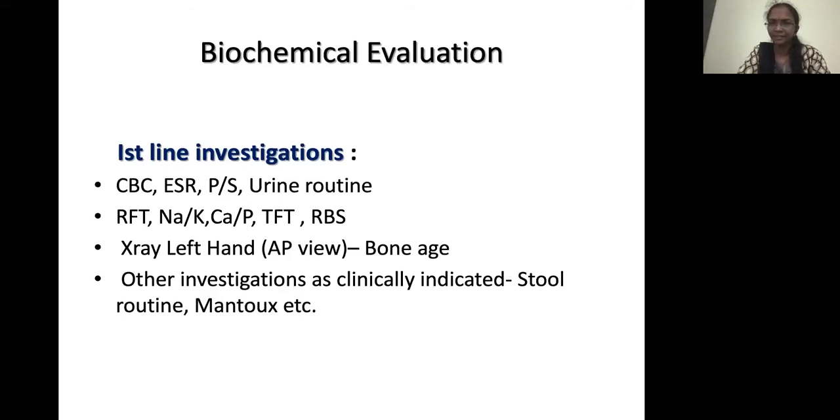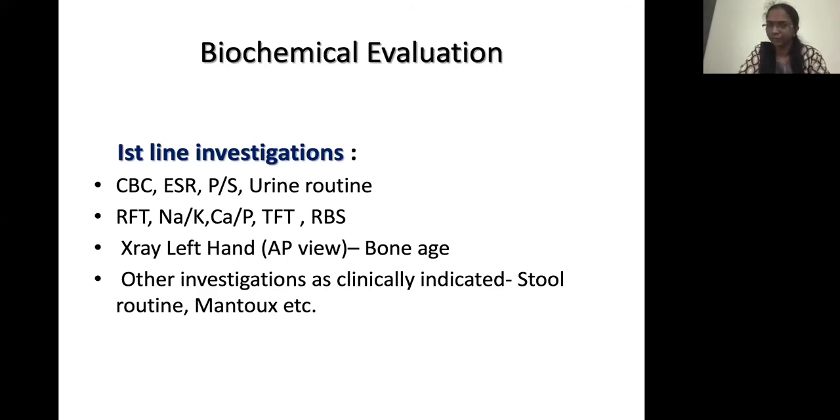The first line investigations include a complete blood count, ESR, and a peripheral smear, especially for the evaluation of anemia, a urine routine to rule out any infections, and sometimes a urine pH. Then you have to rule out systemic illness like chronic renal disease, chronic liver disease, chronic heart disease, or any other chronic illness.